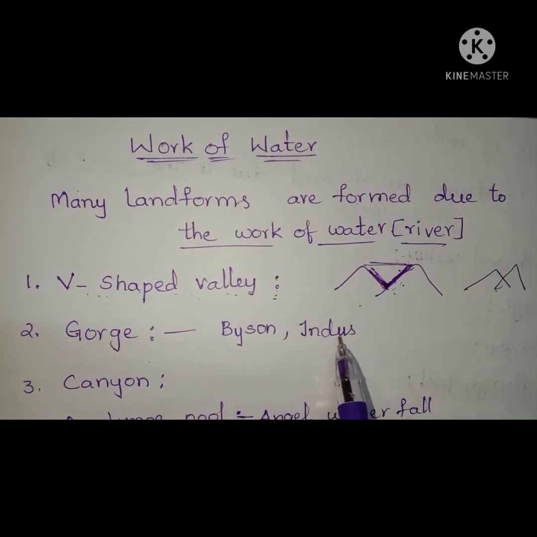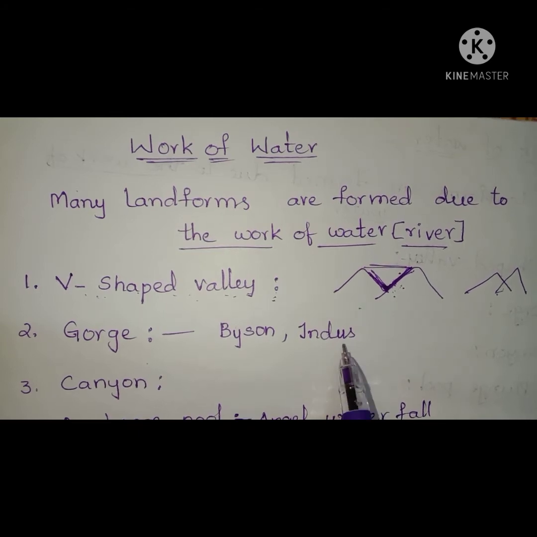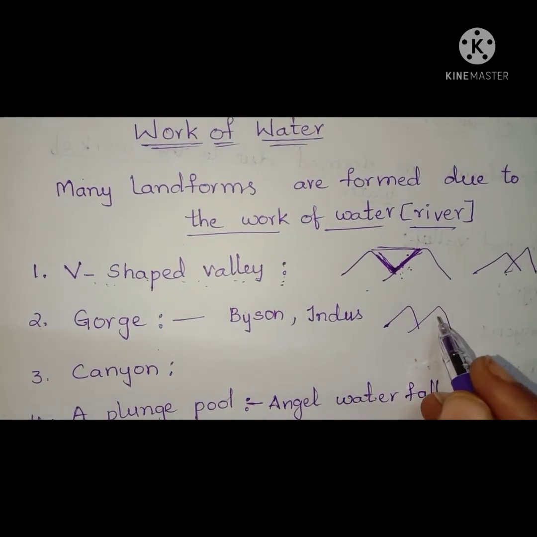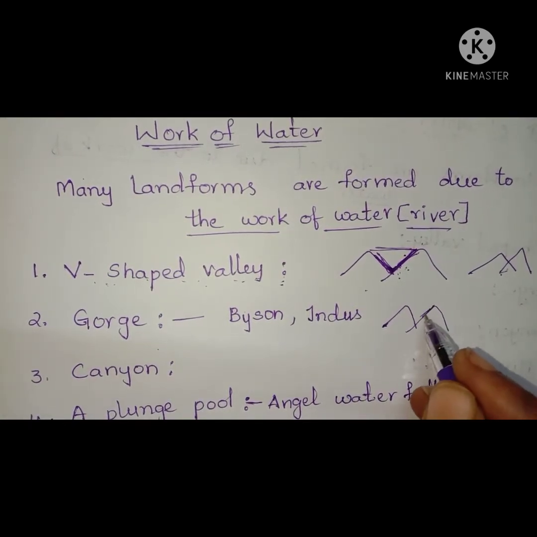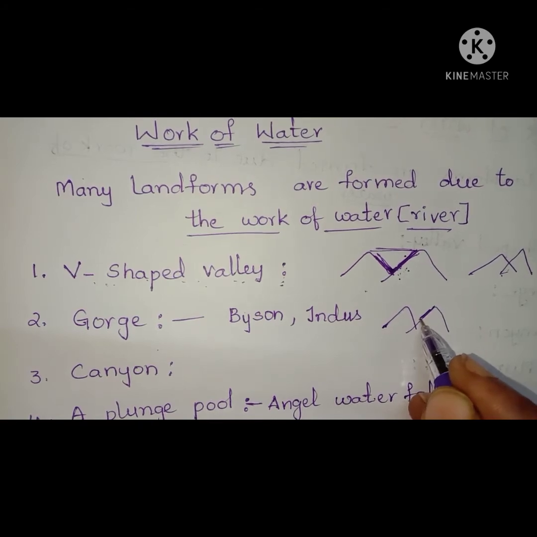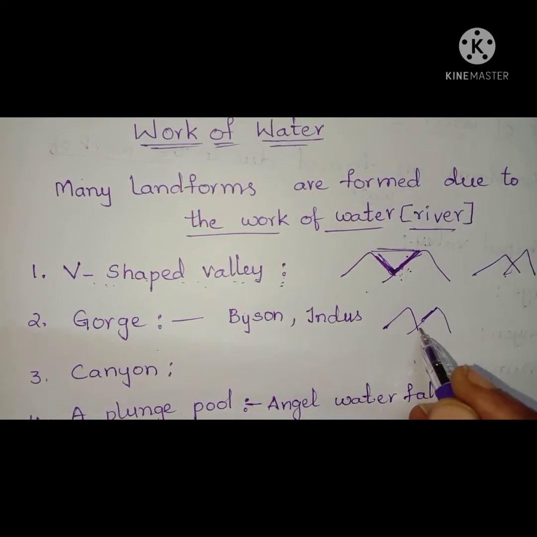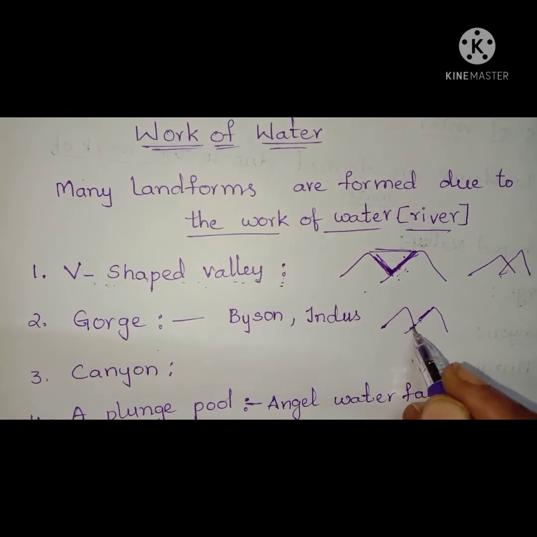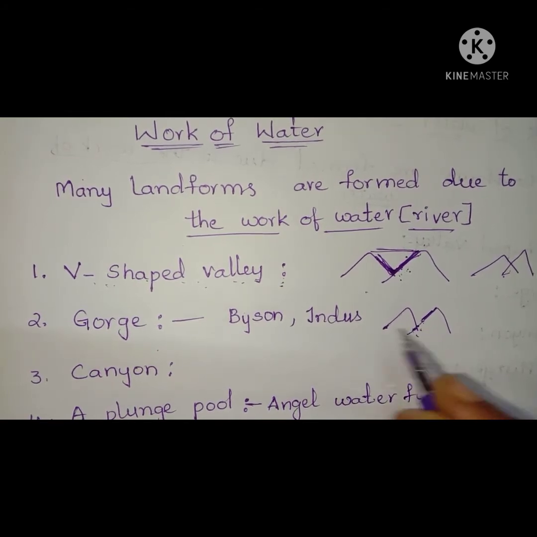In some cases, when the water flows with high pressure, hard rocks come in its way. Then the river cuts narrow valleys. In this case, gorges are formed.